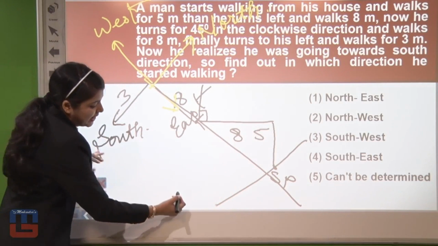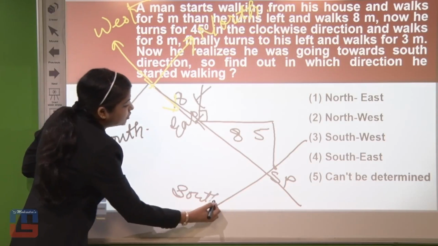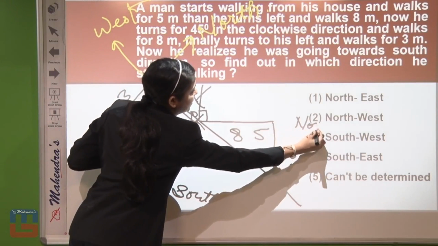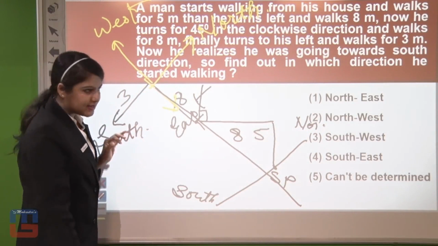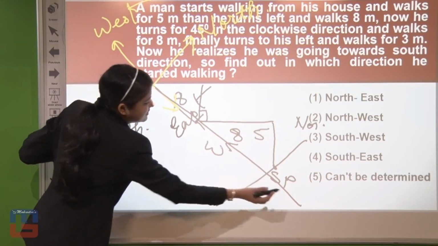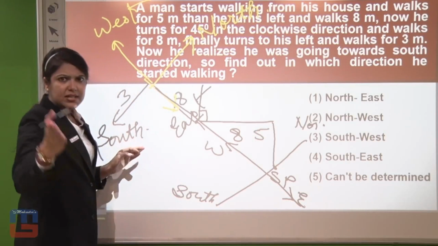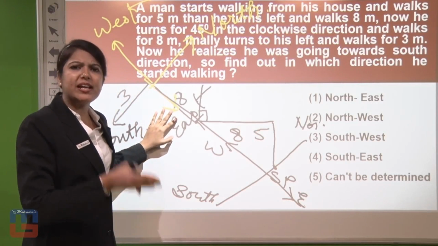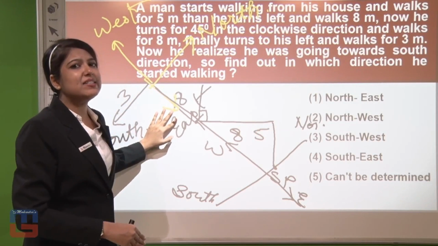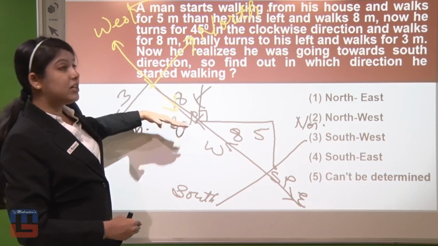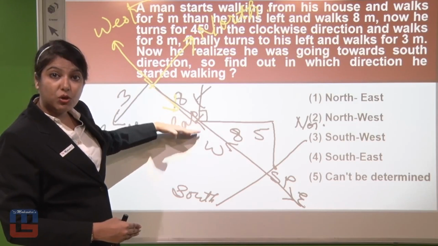Going this side is south, then opposite to this will be north, this side will be west and going downward will be east. Just draw it, check it and match it. Are you getting this direction or not? And don't get confused by rotation here.